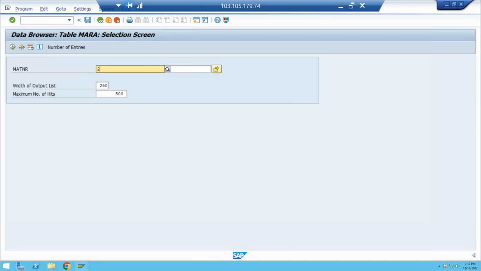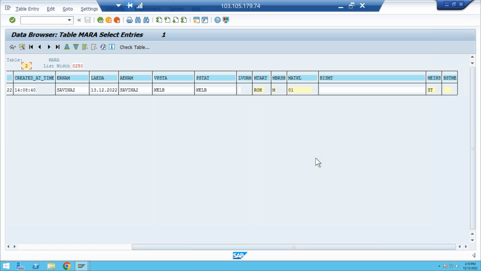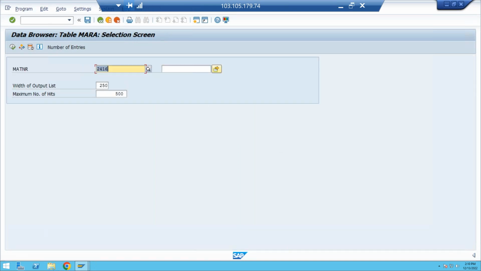So MATNR means material number 2416. Test material. When I created it, 30 December, this is my user ID. What is my material type? All the general data you can see. Okay, client data. In the same way you can go to MARA tables also. Okay. Come back here.